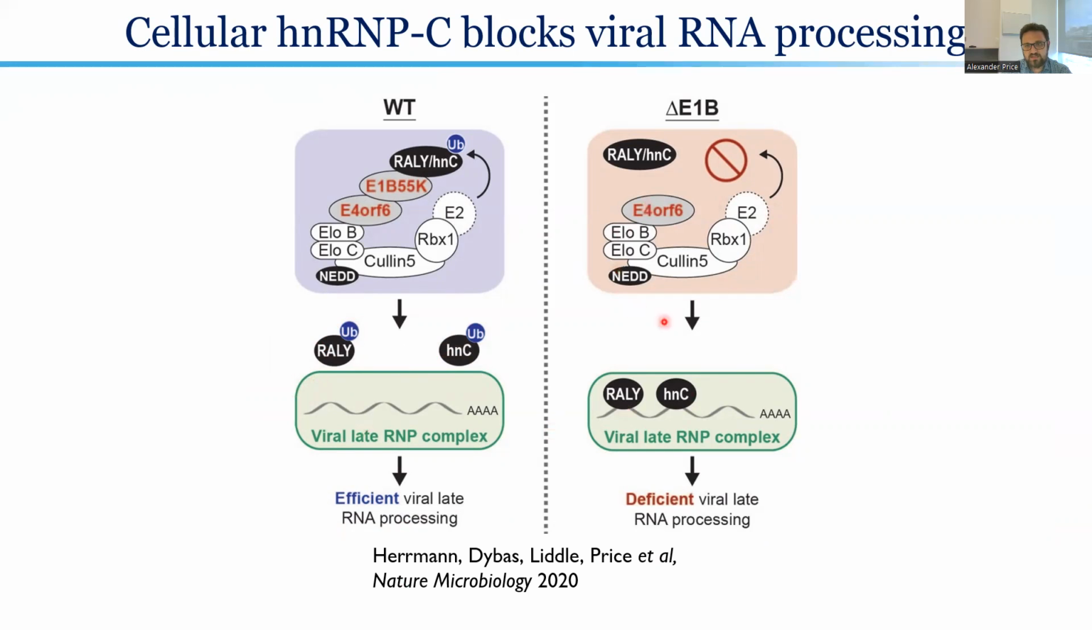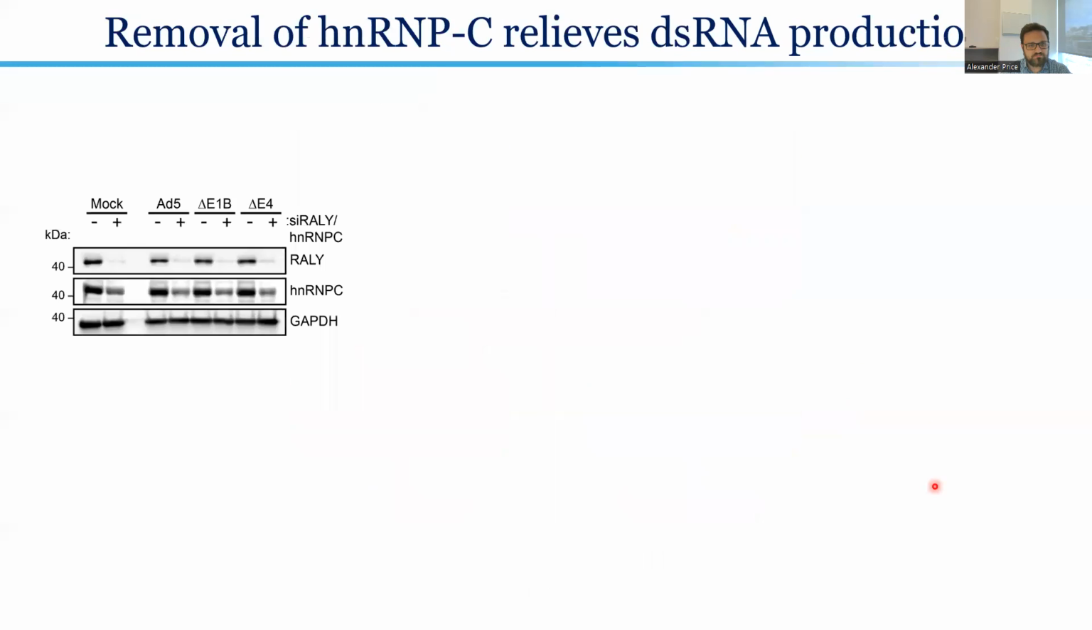In contrast, in the ubiquitin ligase mutant viruses, Raleigh and HNRNPC can directly associate with viral transcripts and block their splicing. Importantly, we were able to show that a simple removal of these antiviral RBPs was able to restore viral RNA processing efficiency. This led us to ask, would such a thing impact double-stranded RNA formation?